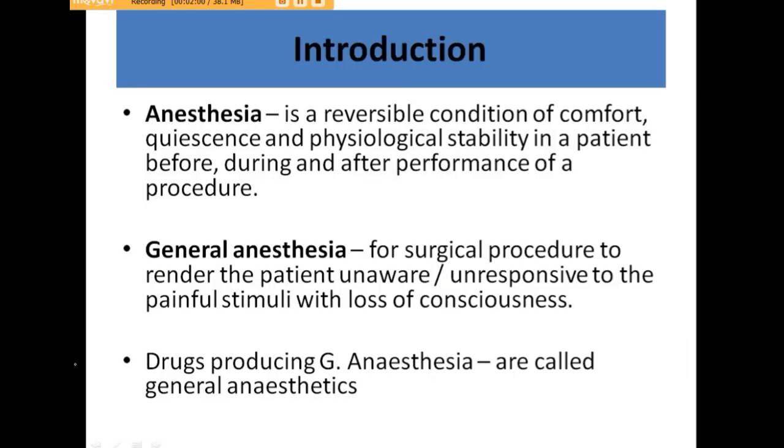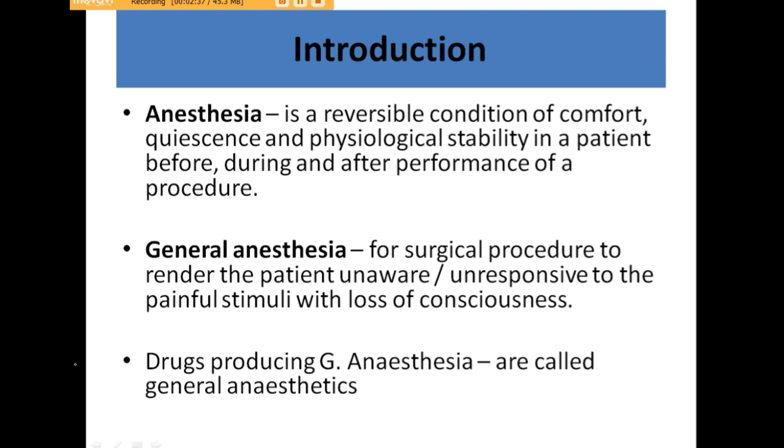Now, before the introduction of anesthetic agents, we should note certain terms, like what is anesthesia. It's a reversible condition of comfort, quiescence, and physiological stability in a patient before, during, and after performance of a procedure. What is general anesthesia? For a surgical procedure, to render the patient unaware or unresponsive to painful stimuli with loss of consciousness is known as general anesthesia, and drugs producing general anesthesia are called general anesthetics.